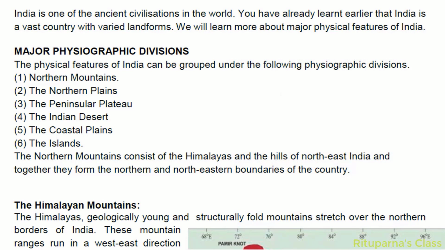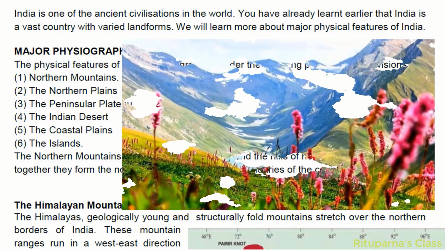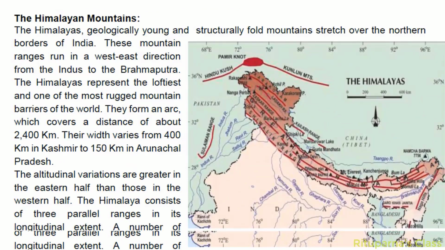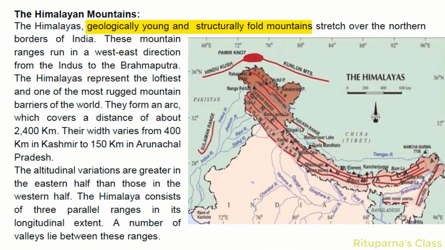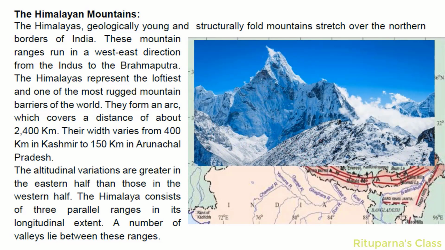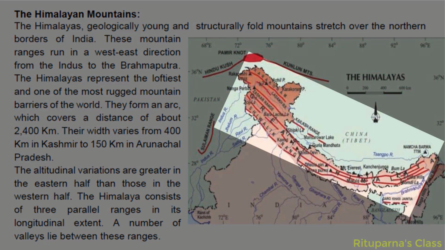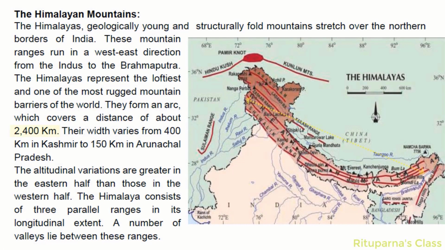Again, the northern mountain can be grouped into two categories. The first one is the Himalayas. The Himalayas are the geologically young and structurally old mountains stretching over the northern borders of India. These mountain ranges run in a west-east direction from the Indus to the Brahmaputra. The Himalayas represent the loftiest and one of the most rugged mountain barriers of the world. They form an arc which covers a distance of about 2,400 km.